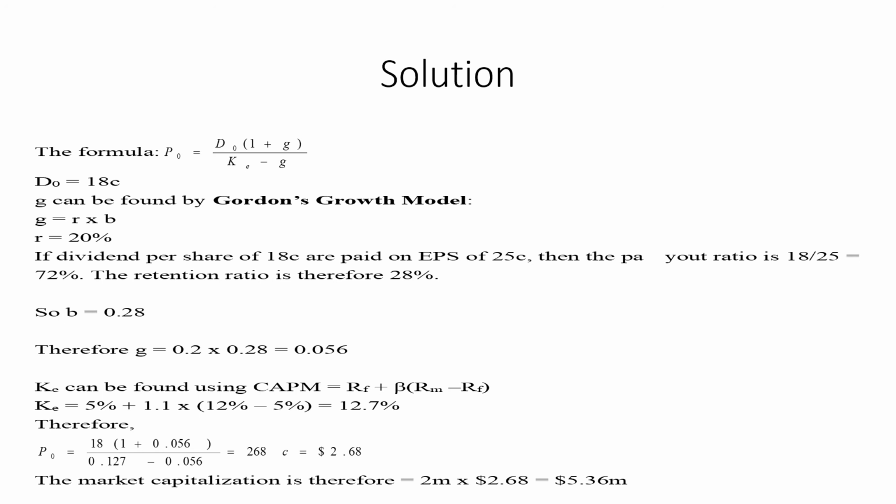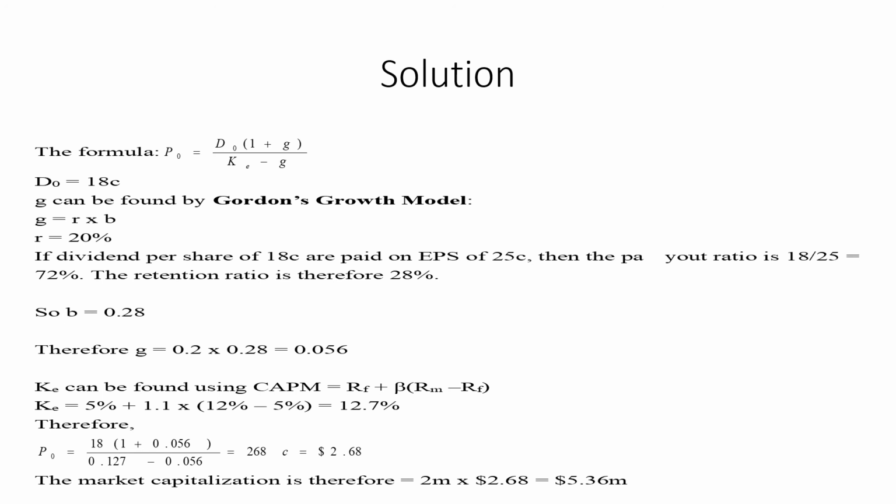The growth will be found by using Gordon's growth model, that is G is equal to R multiplied by B, where R is the return on the asset and B is the retention ratio. If a dividend per share of 18 cents is paid on earnings per share of 25 cents, then the payout ratio would be 18 divided by 25, that is 72%. The retention ratio is therefore 28%.